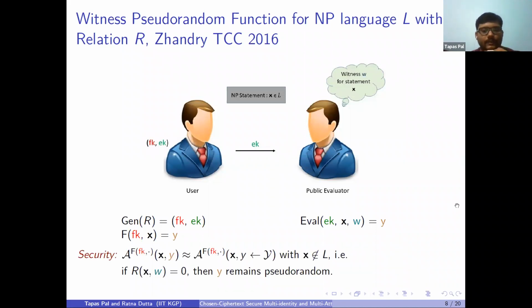Okay, so security says that if the adversary is given oracle access to the eval algorithm, and X does not belong to the language, the adversary cannot distinguish the honestly computed Y from a random Y. So if R(x, w) is 0 for any w, that means x does not belong to the language L, then Y should look pseudorandom to the adversary.